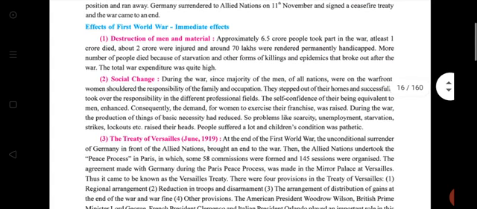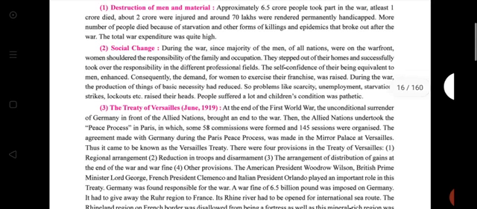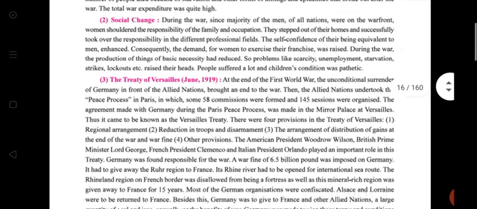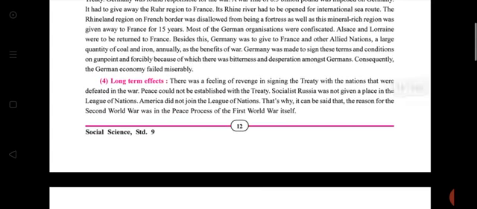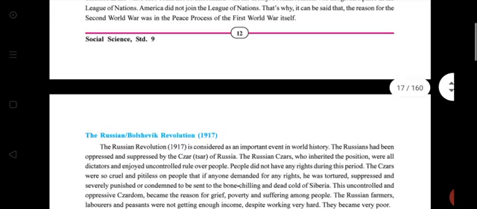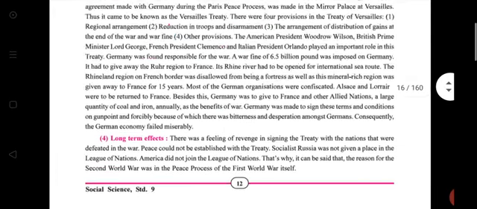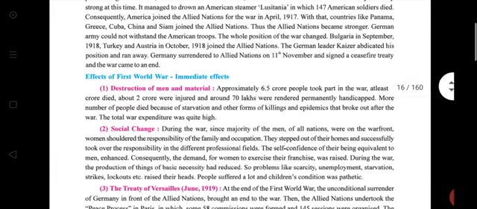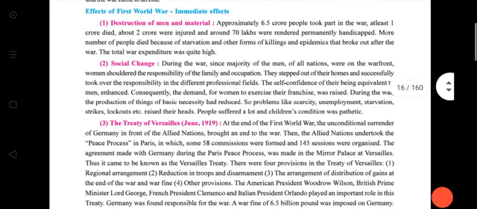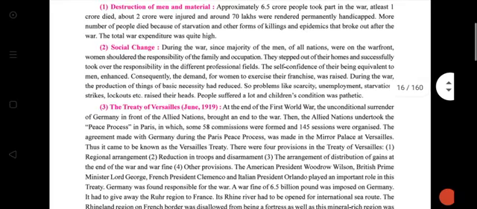Here is the effect of the First World War. First, the destruction of man and material. Second is the social change. Third is the Treaty of Versailles. Fourth is the long-term effect. Total four effects of the First World War. So read one time only. It is very easy.